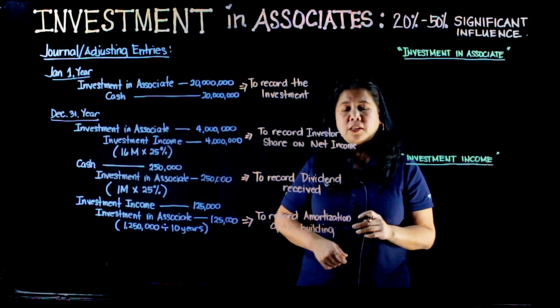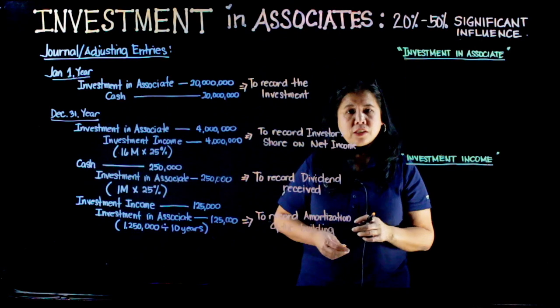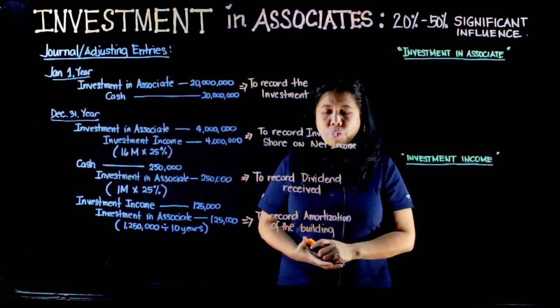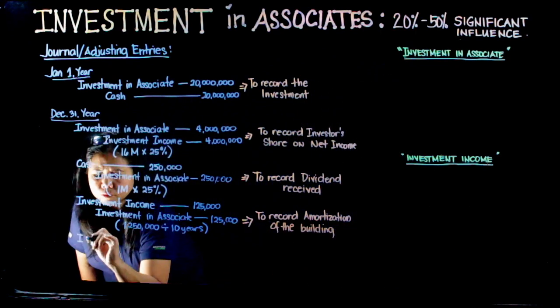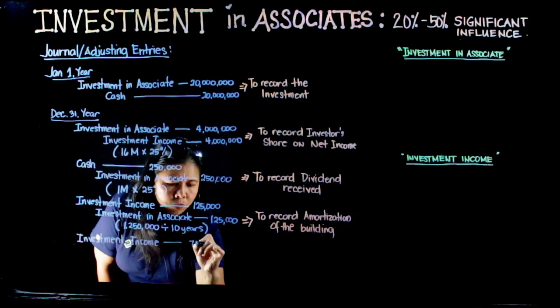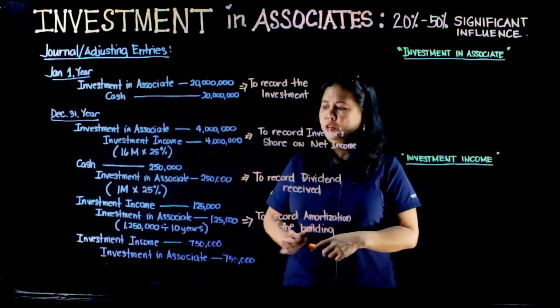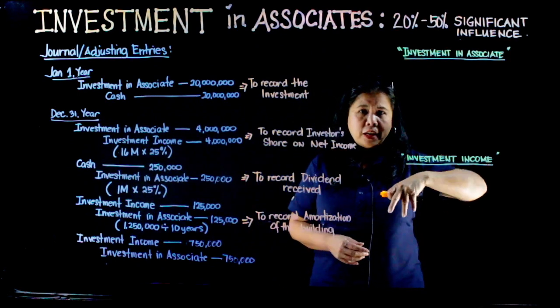Another adjusting entry na gagawin natin is yung inventories na binenta na ni investee sa taon na yon. At ang ating adjusting journal entry for the inventories na binenta ni investee ay debit to investment income of 750,000 dahil nabenta na niya lahat yon.